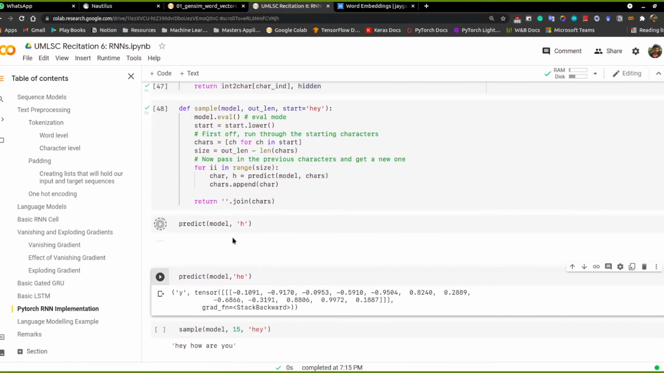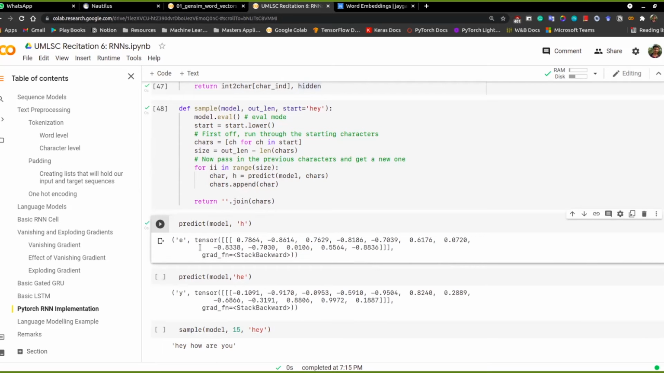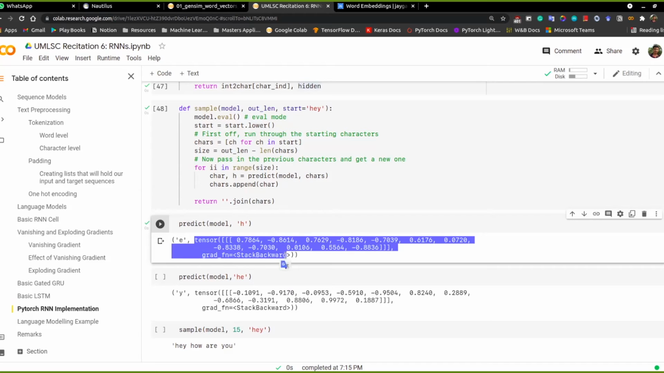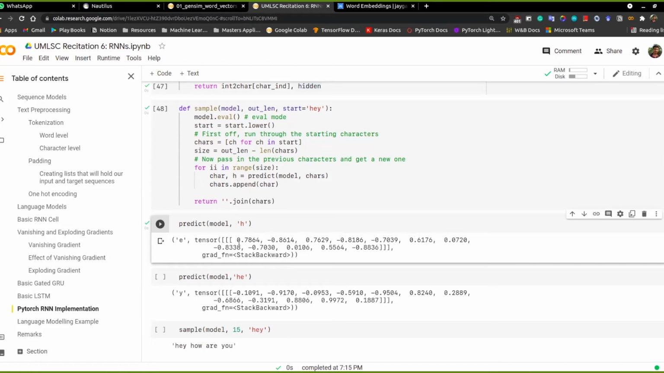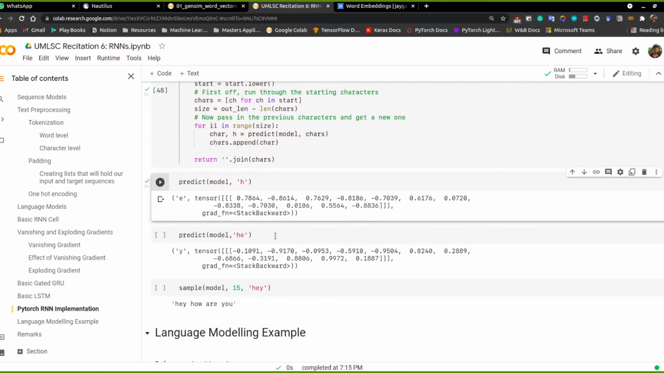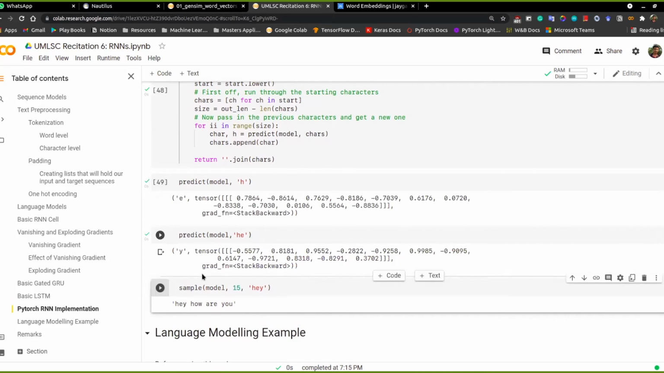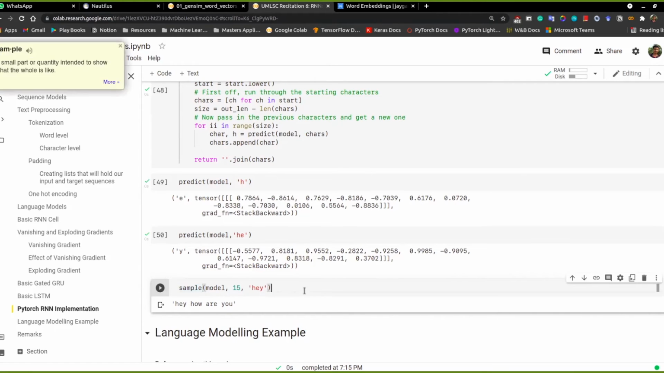So if you see here, for H the model will predict E. This is evident because in most of the examples we have seen, after H, E has a very high likelihood of occurring, which is why it gets a very high value in this case. And if you provide HE, then it would probably give Y, so HEY. But it also depends on the corpus.